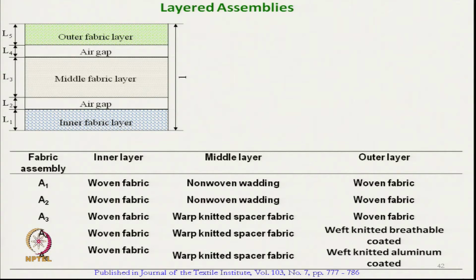There are three layers, as we have already discussed: outer layer, middle layer and inner layer, and between the layers air gaps were created.